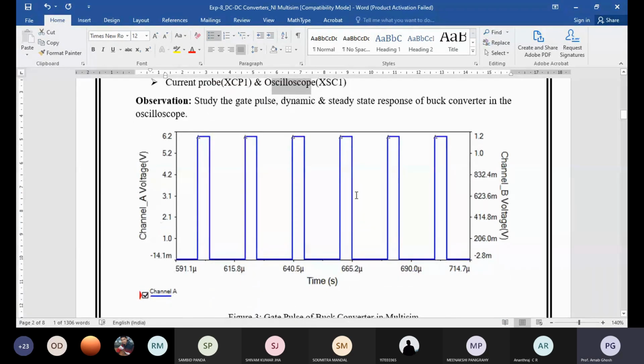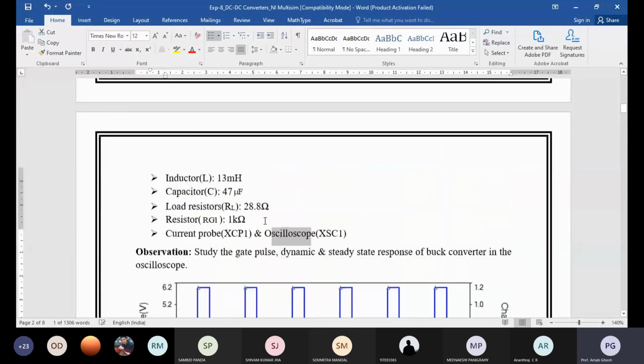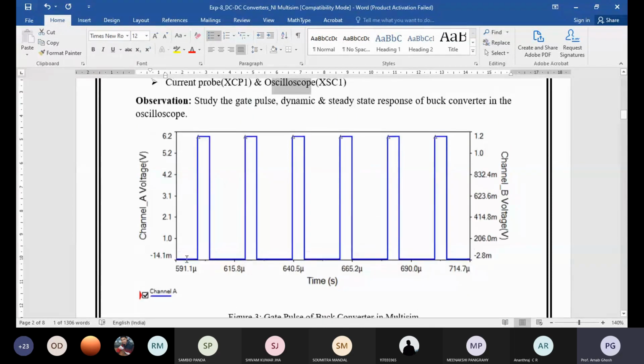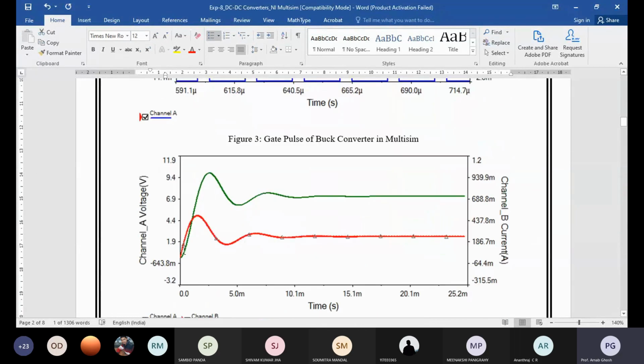Current starts with an initial transient, then it damps out to a more or less constant value. If you zoom in, you can see it looks like a triangular one. So for the discussion, you need to write about different load values you can change. If you vary the pulse width, it is only 25% now.